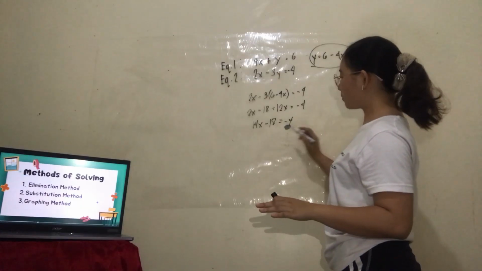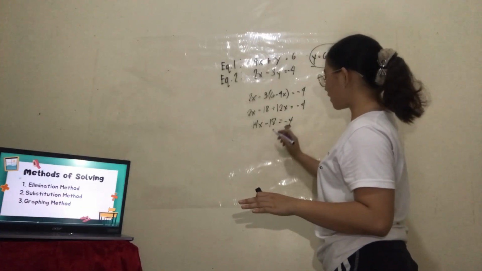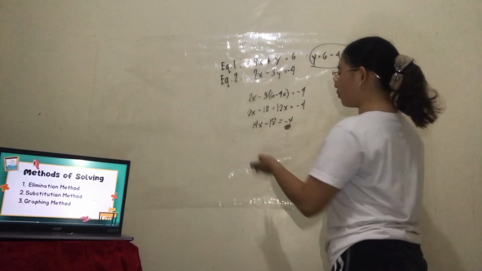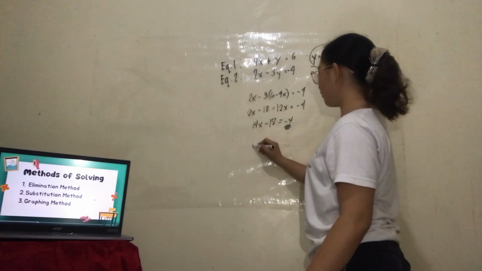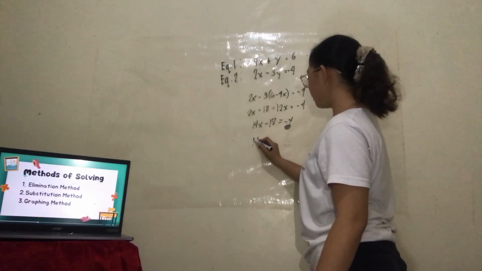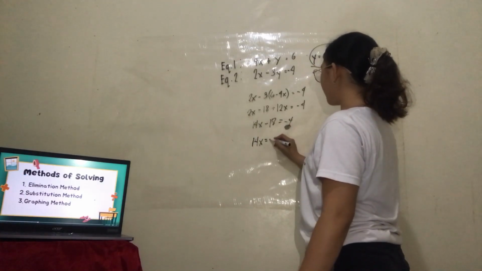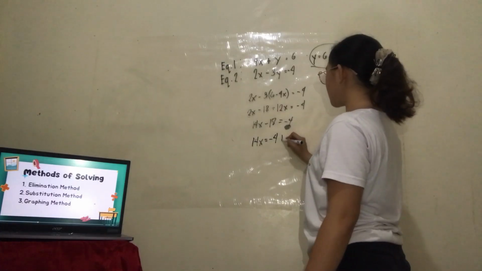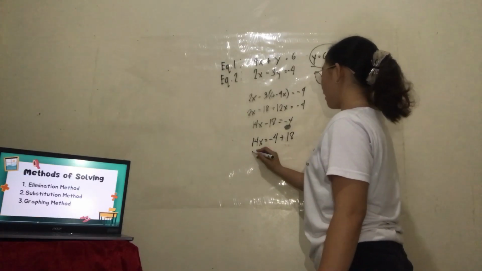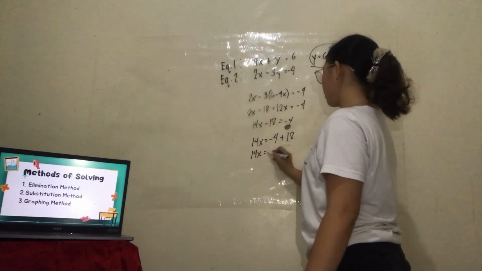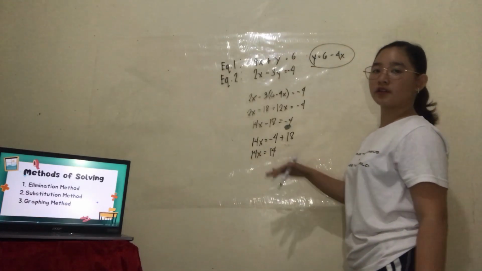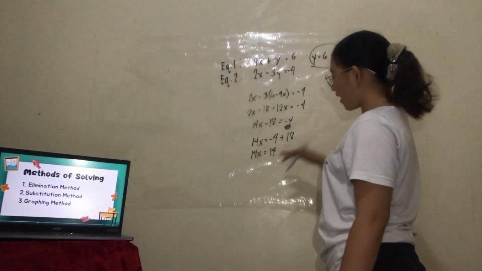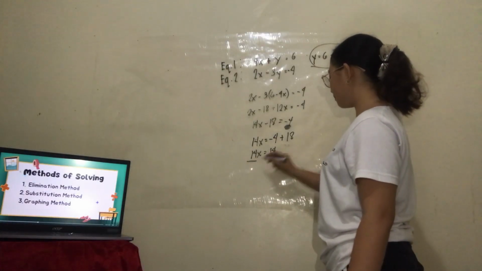We transpose the constant so that we have only the variable x here. So we have 14x is equal to negative 4 plus 18, so 14x is equal to 14. To get the value of x, we divide both sides by 14.